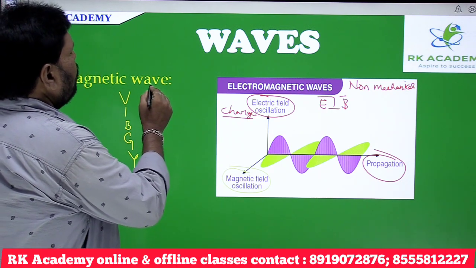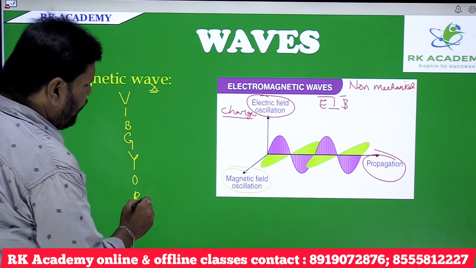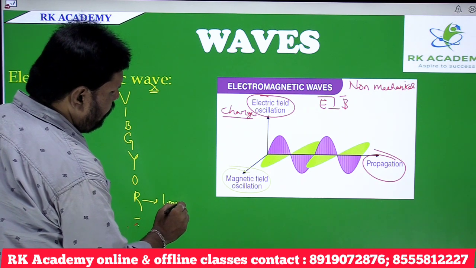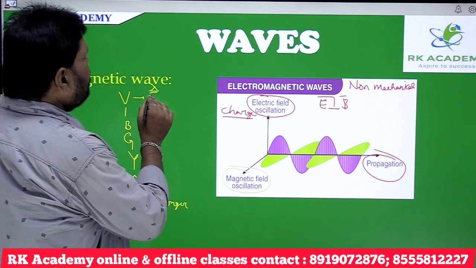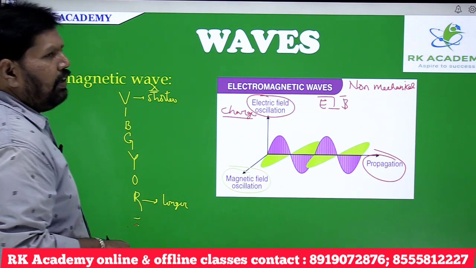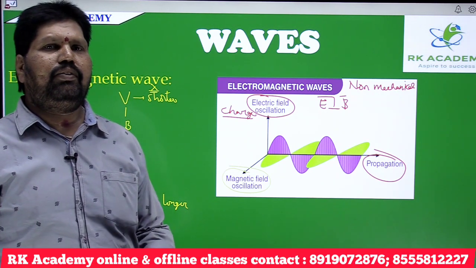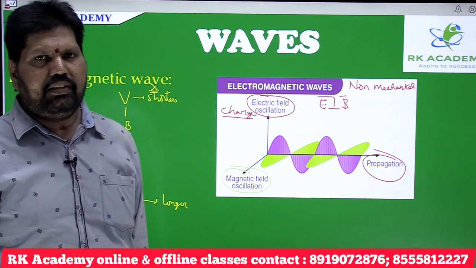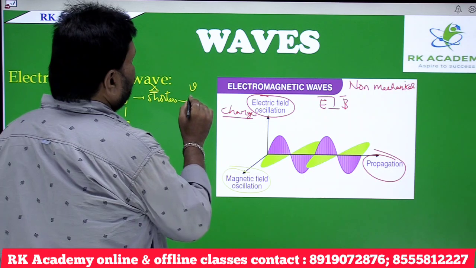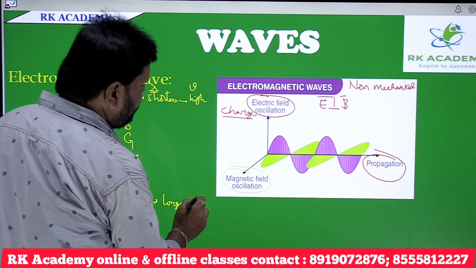Red is of longer wavelength, violet is of shorter wavelength. Red is used for dangerous symbols. The frequency for violet is high, and for red it is low.